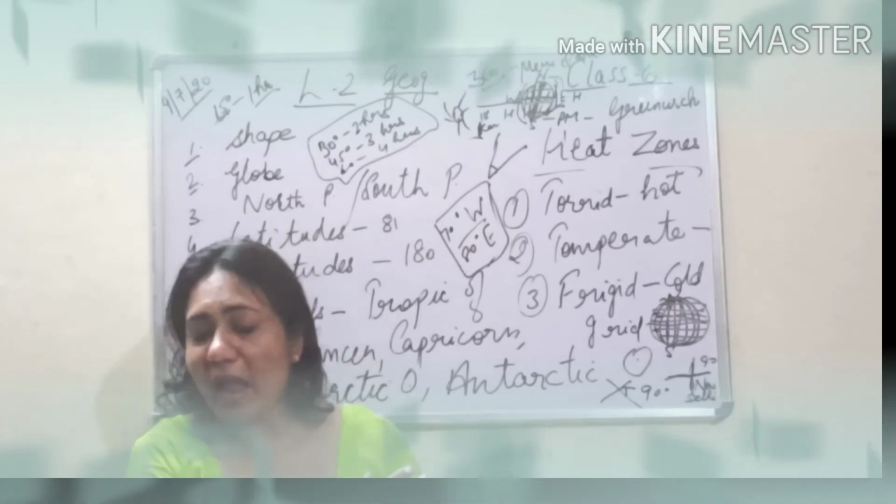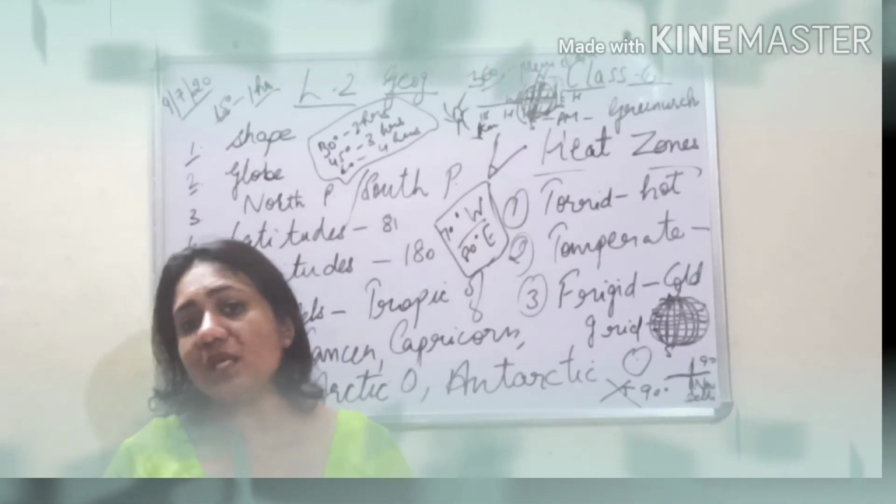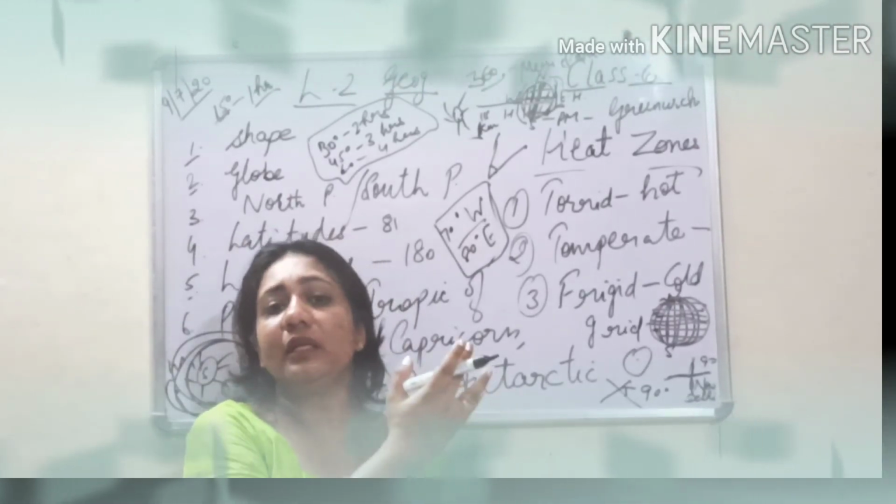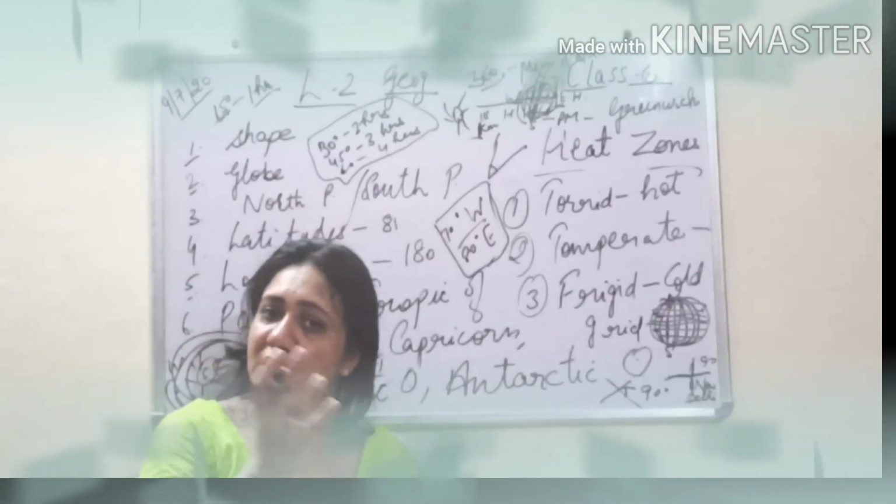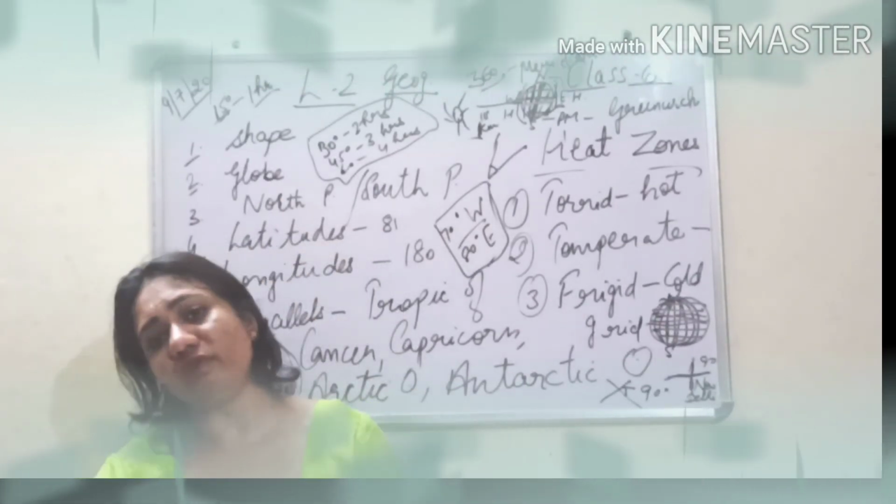If it is 12 noon in the eastern part, what will be the time in the western part? They move backward. So it is 12 noon in the east, so it will be 11 AM in the west. West moves backward, east moves 1 hour ahead.